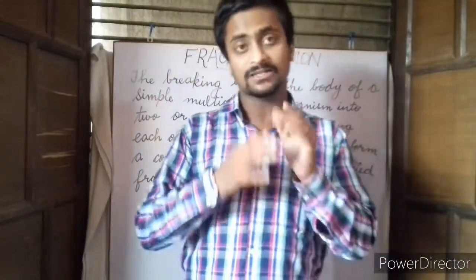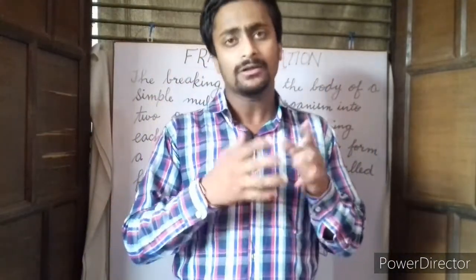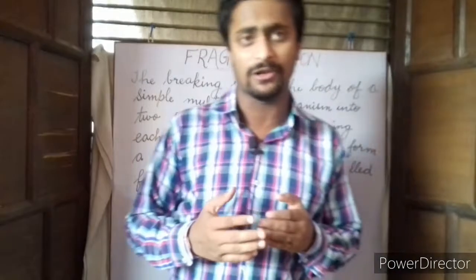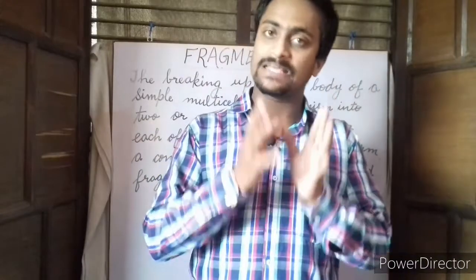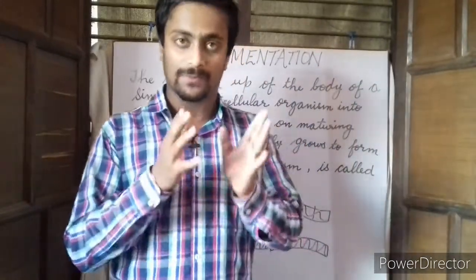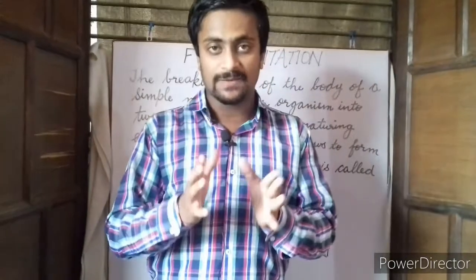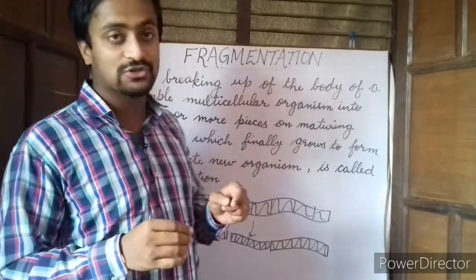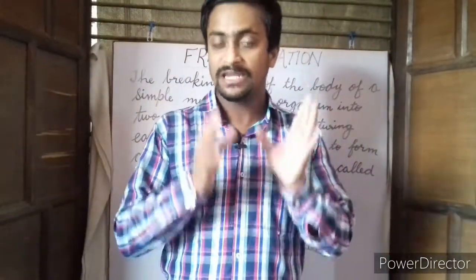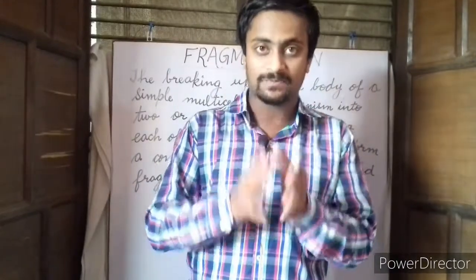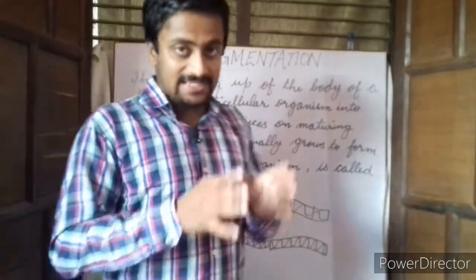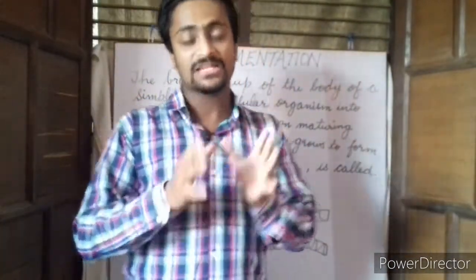Now we have seen that the process of fission also takes place by dividing or splitting, and the process of fragmentation also takes place by splitting. So what is the basic difference between these two? Actually, the process of fission takes place in simple unicellular organisms, while the process of fragmentation takes place in simple multicellular organisms. Also, there is a basic difference between fragmentation and regeneration. In regeneration, the organism gets split accidentally, while in fragmentation, the organism splits up on maturing by its own.